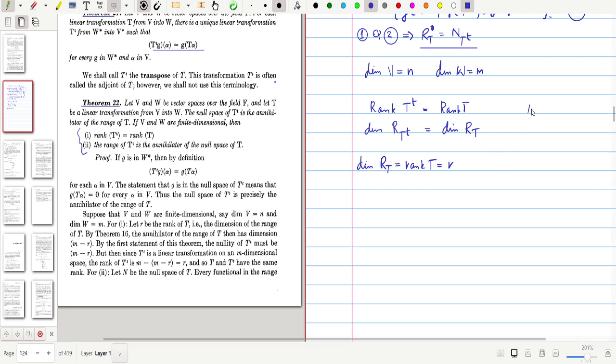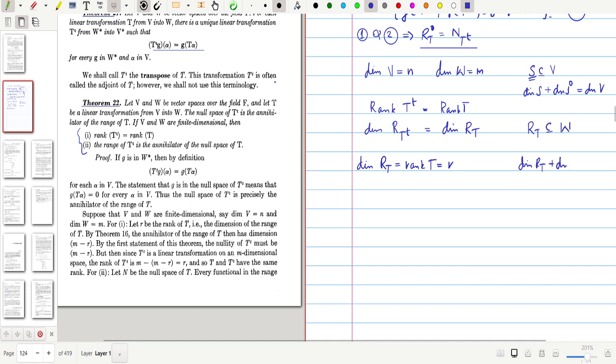If S is a subspace of V, we have dimension of S plus dimension of S annihilator equals dimension of V. If you apply this to the range of T, which is always a subspace of W, then dimension of range of T plus dimension of range of T annihilator is dimension of W.